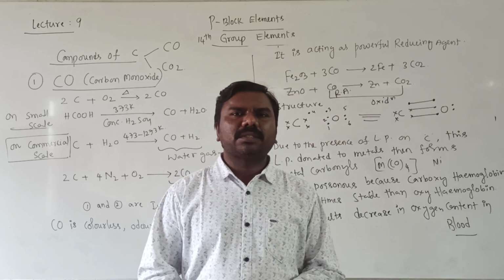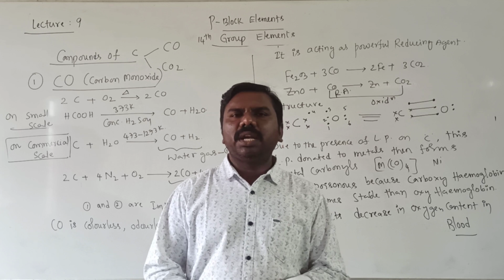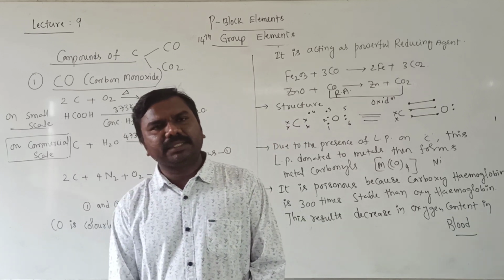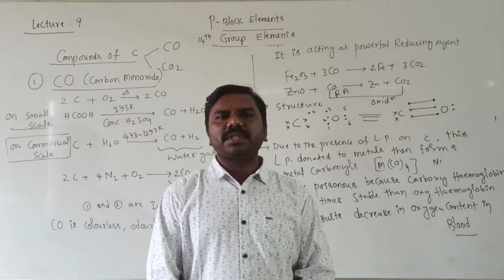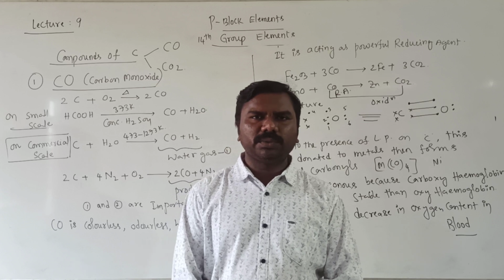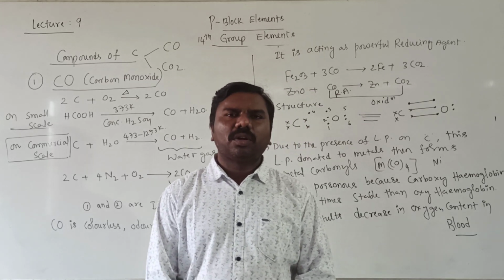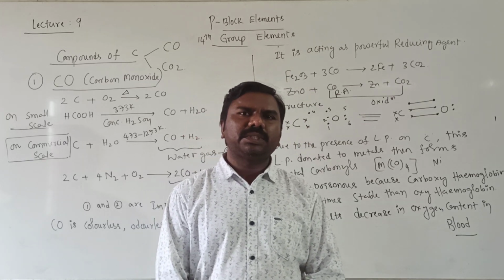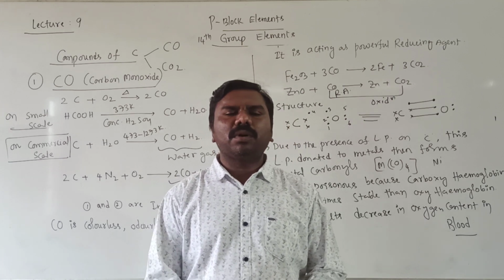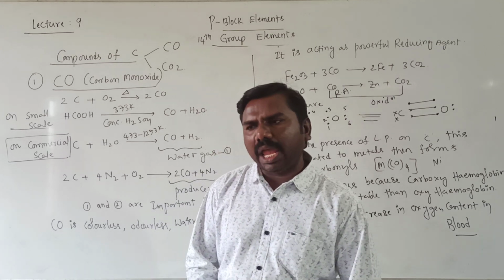Solid ice is called, which one? Solid CO2 is named as dry ice, which is used as a refrigerant in the ice cream industry. And similarly, CO2 also acts as a reducing agent.